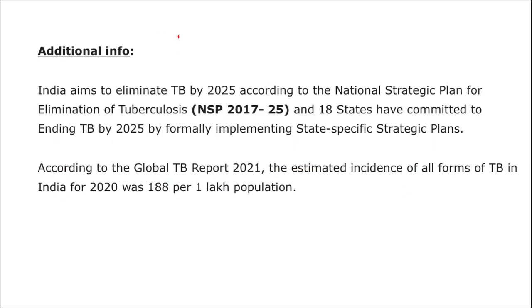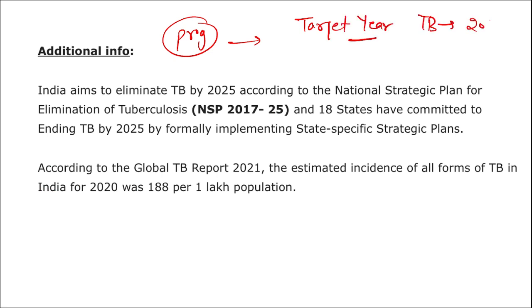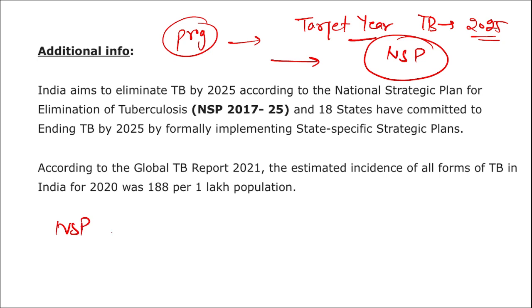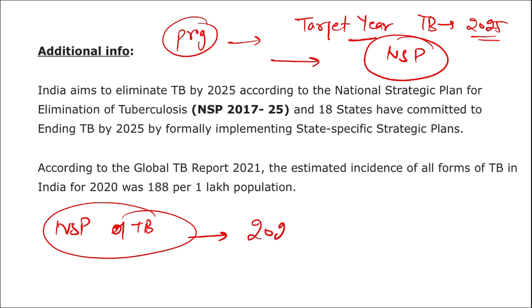If we look at the programs or schemes that were started by government to eliminate TB, the target year to eliminate TB from India was 2025 according to the National Strategic Plan for Elimination of TB. I repeat, a question can be asked according to the National Strategic Plan for Elimination of TB: what was the targeted year that was set up by the government of India? The targeted year was 2025 to eliminate tuberculosis from India.